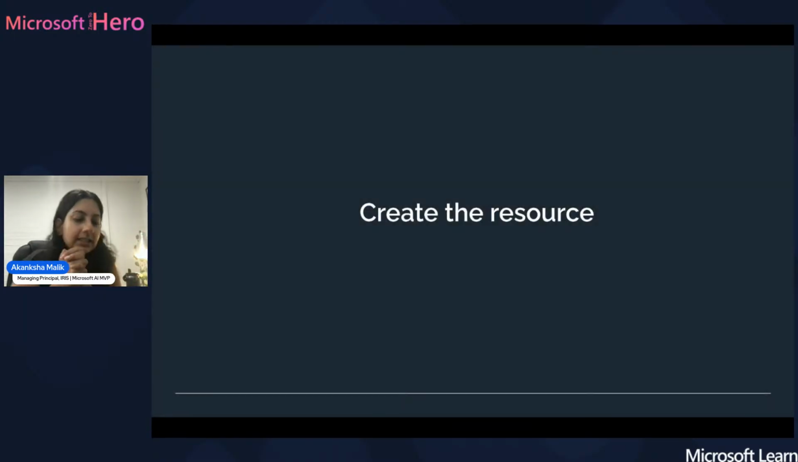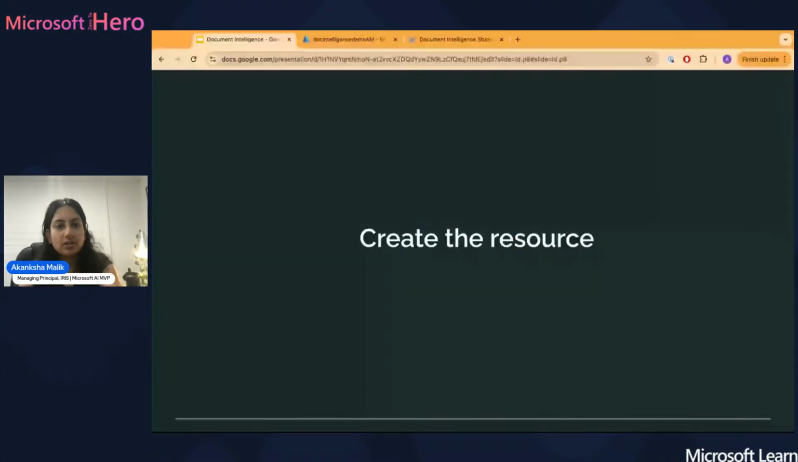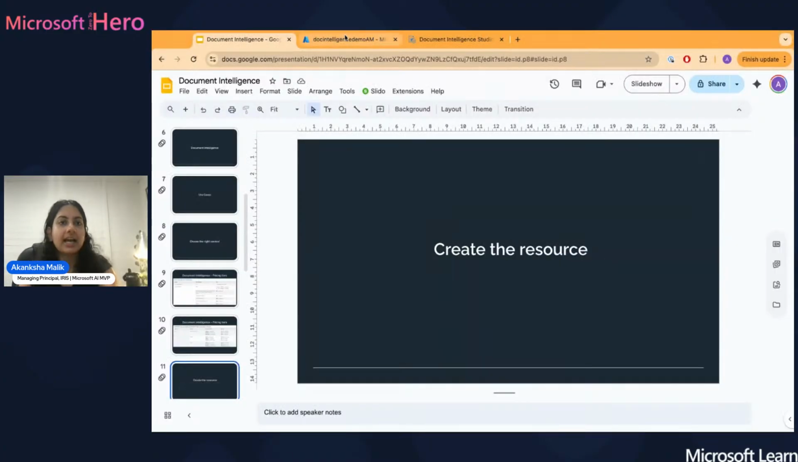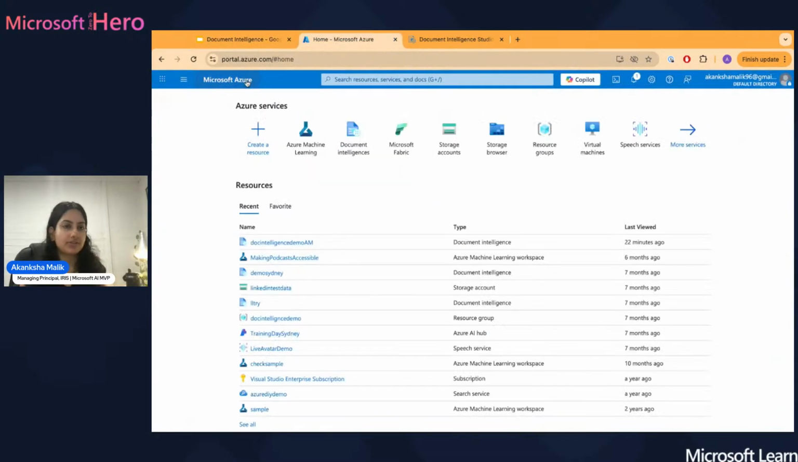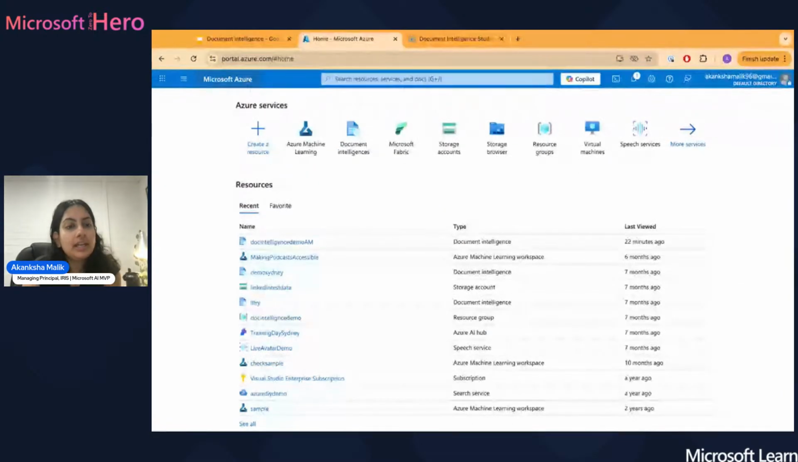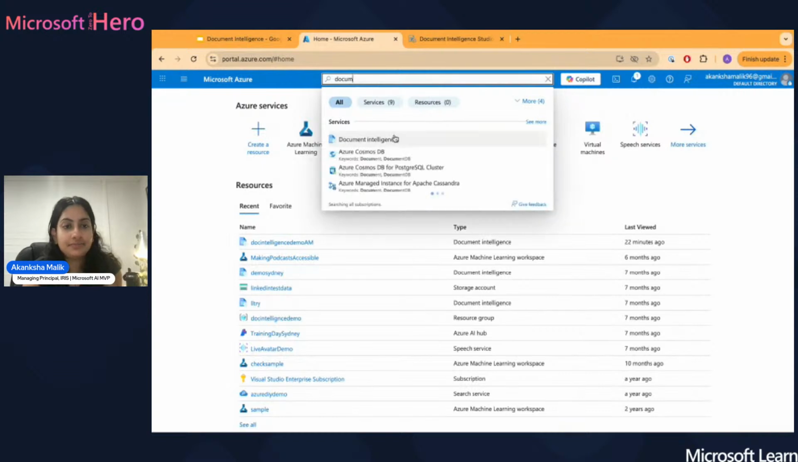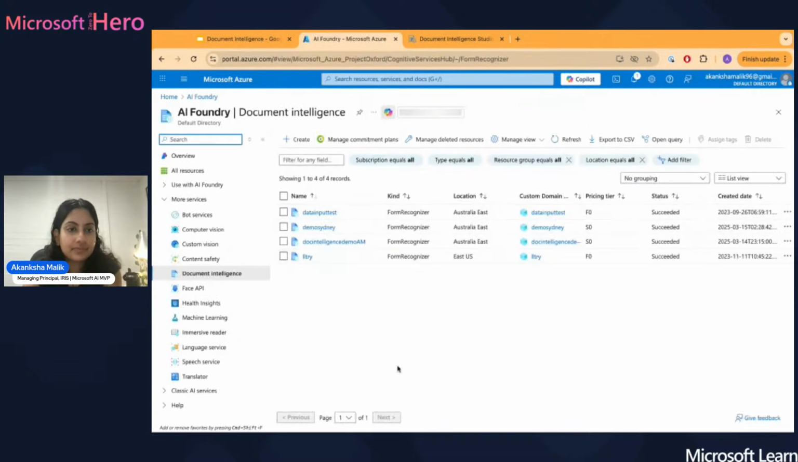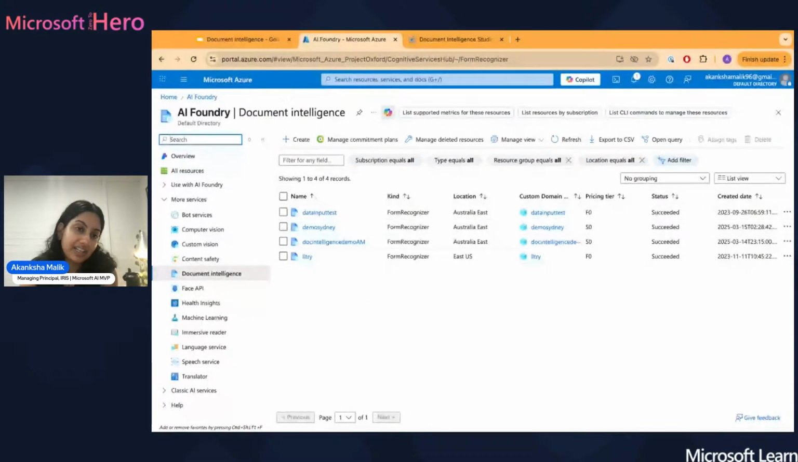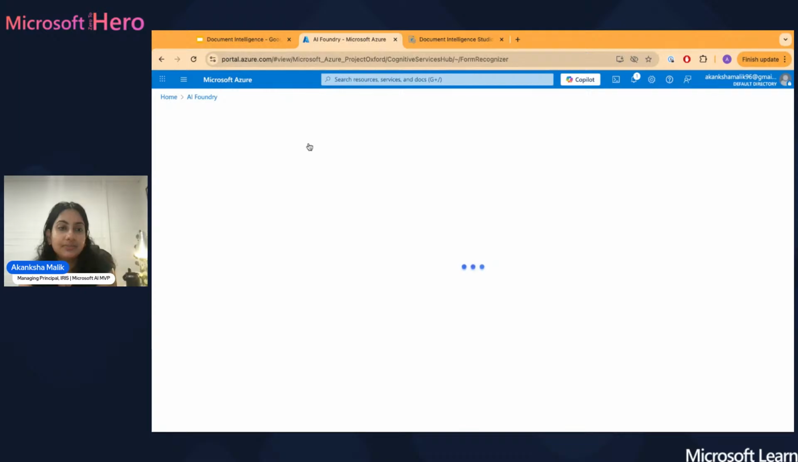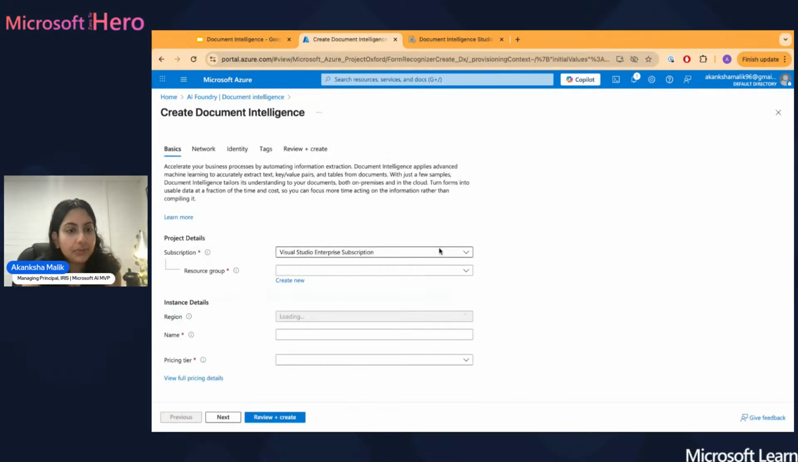Right, with that, let's dive into creating the resource. What does it look like? Where does it sit? In your Microsoft Azure portal, if you look up Document Intelligence, this is where it'll pop you up to. Whenever you're trying to create a new resource, you search for it, and in the top left corner you'll always find the plus create button. So we can go through it.